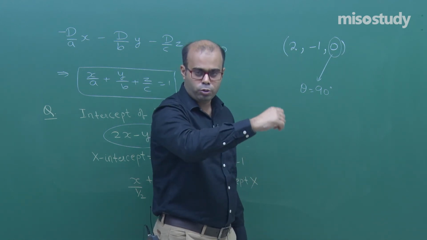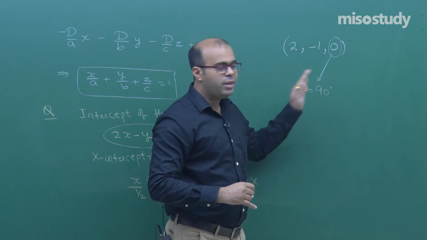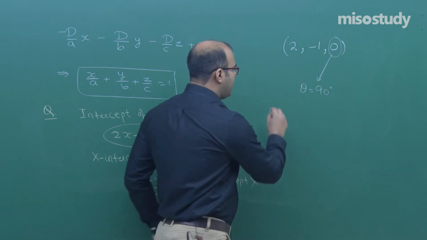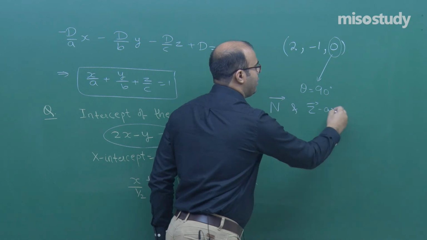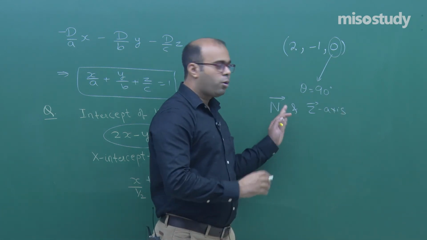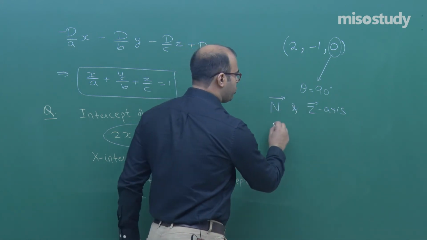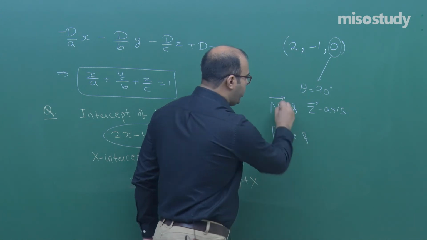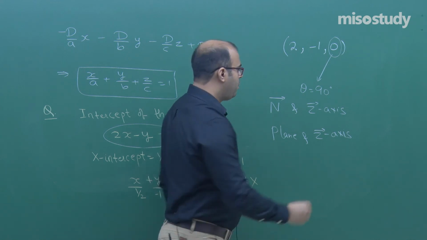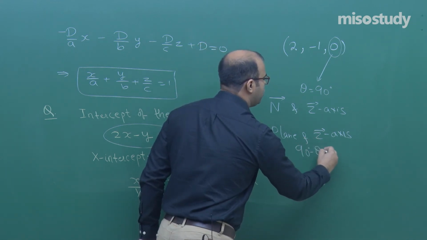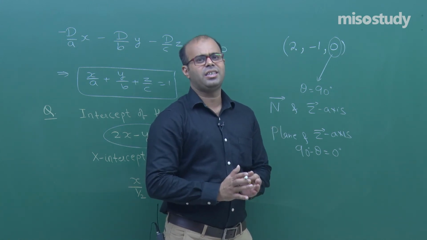Direction ratios are proportional to direction cosines, and the direction cosine here means cos of gamma. So gamma must be 90 degrees. So what you get here is that the angle between the normal to the plane and the z axis is actually 90 degrees. If there is a plane corresponding to this normal vector and there is a z axis, then what is the angle between them? The angle between them is 90 degrees minus theta, that is 0 degrees. So actually the plane is parallel to the z axis, that is why it is not intersecting the z axis anywhere.